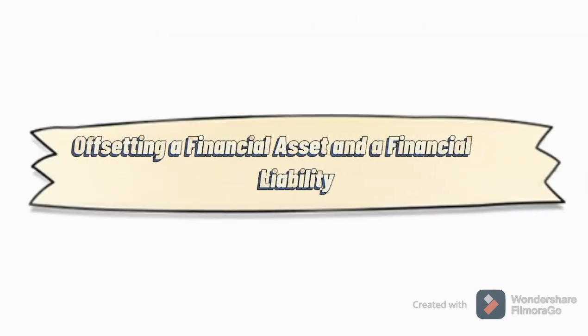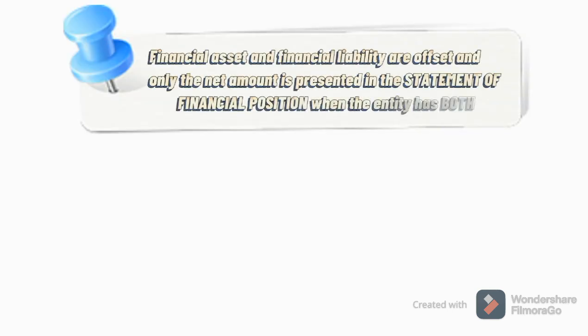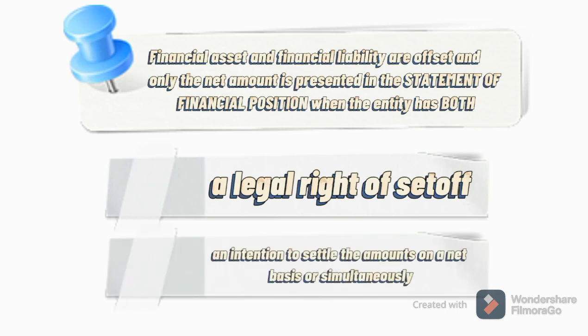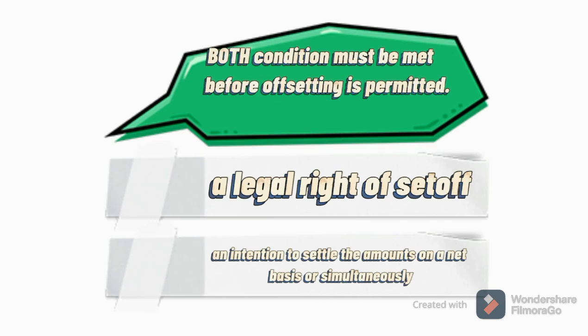Offsetting a financial asset and a financial liability. A financial asset and a financial liability are offset and only the net amount is presented in the statement of financial position when the entity has both a legal right of set-off and an intention to settle the amounts on a net basis or simultaneously. Both conditions must be met before offsetting is permitted.